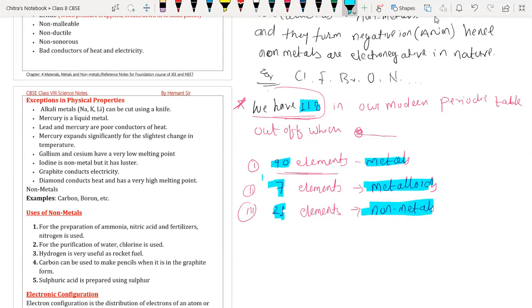Understood, everyone? Yes, sir, understood. Okay. Now take a screenshot, then we are going to move further through your notes.